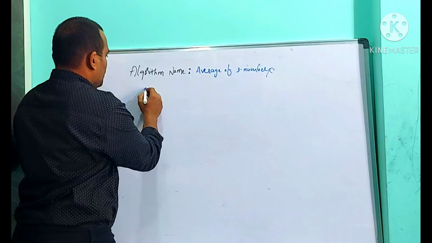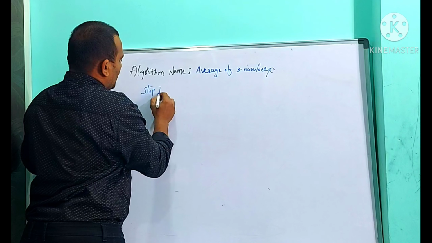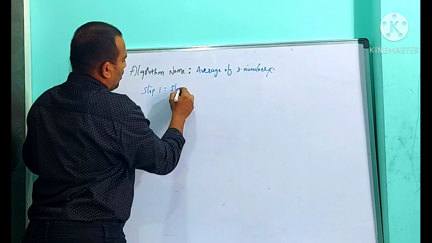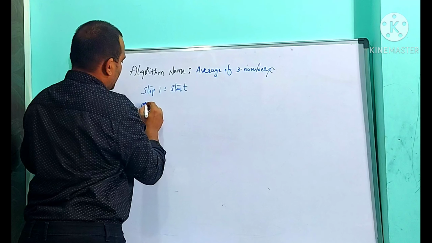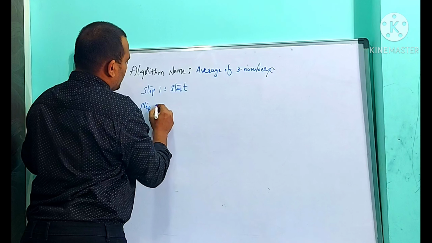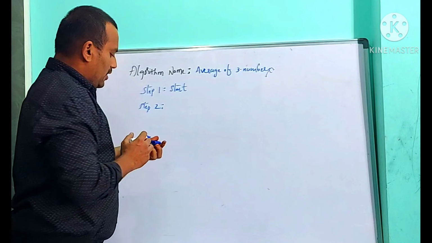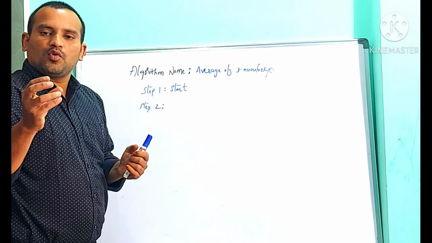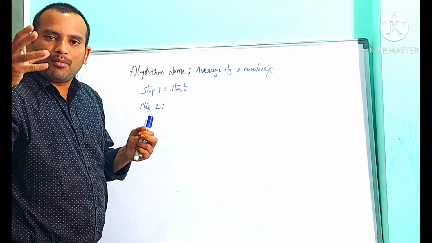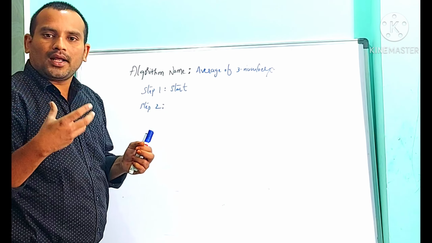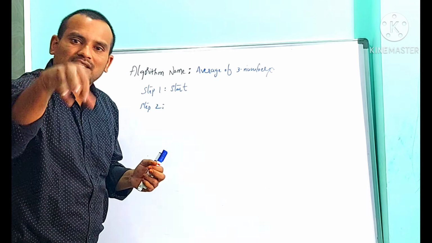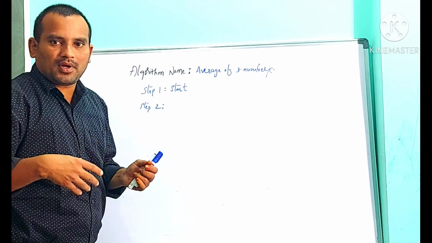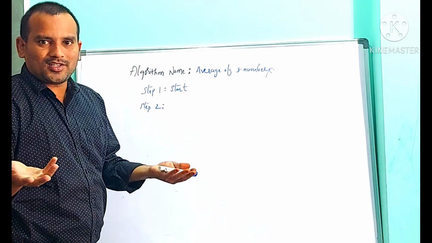Then step 1. In each algorithm, the first step always must be start. Then step 2. What I am going to do here? I am going to find average of three numbers. If you want to find average of three numbers, first of all, what I need to do? I need to enter three numbers. Without entering three numbers, is it possible? Not possible. Correct or not?